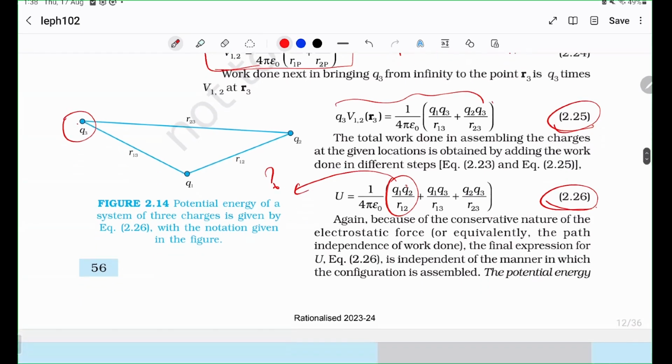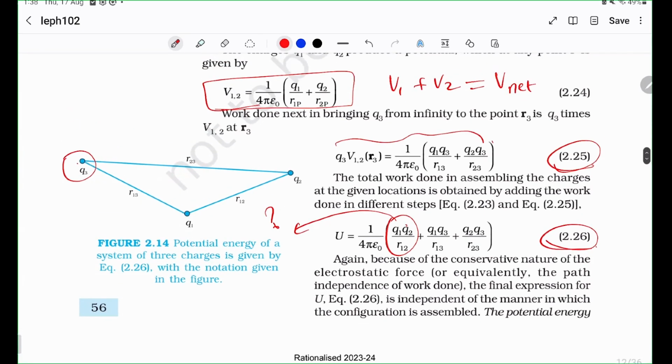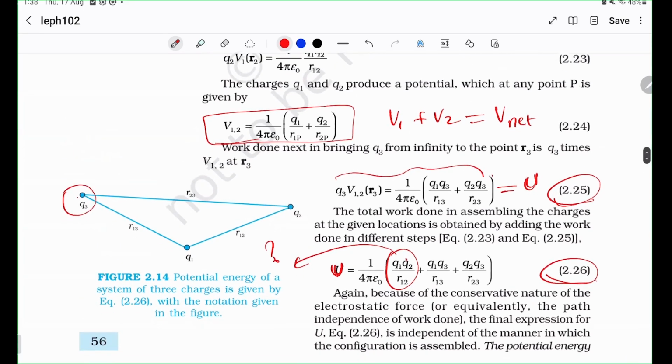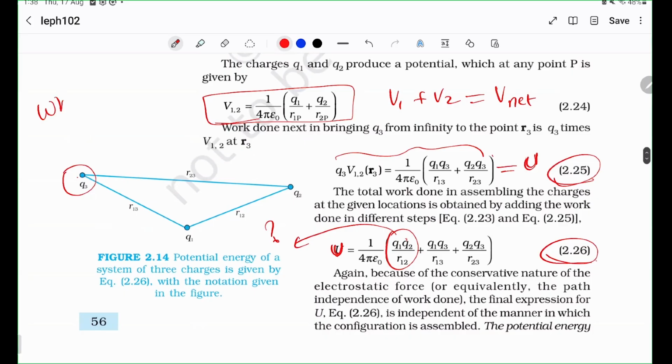Right? So remember, this is also potential energy, by the way, and this is also potential energy. So what is the deal here? Why does this have only two terms? Why does this have three terms? Well, the important distinction is what is the question asking for, right? What is the question asking for? That's very important.